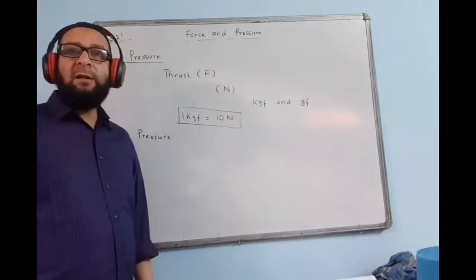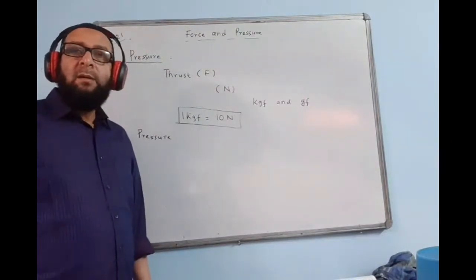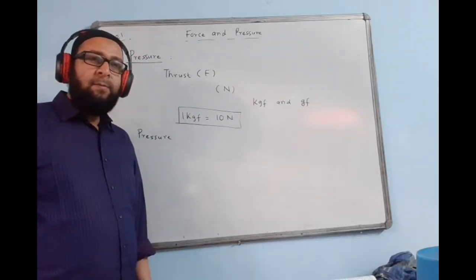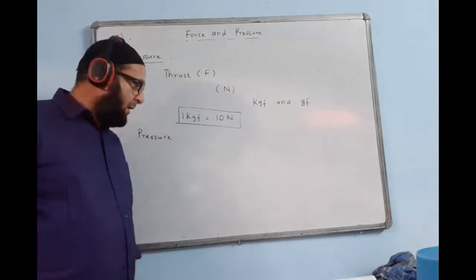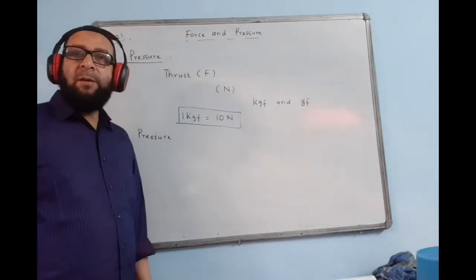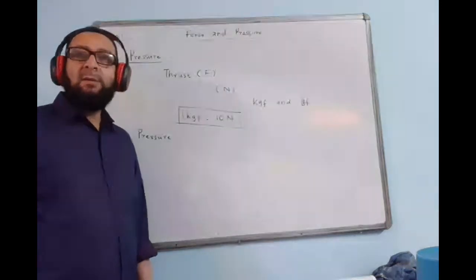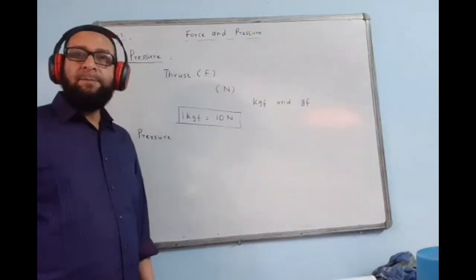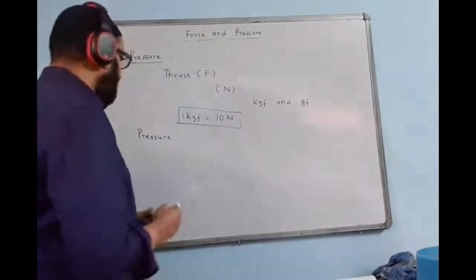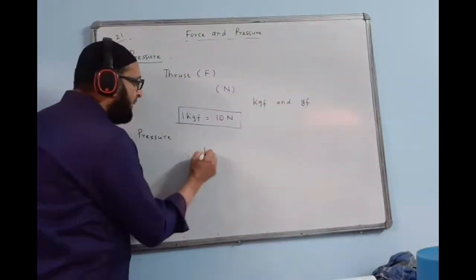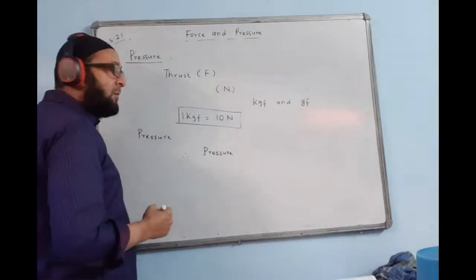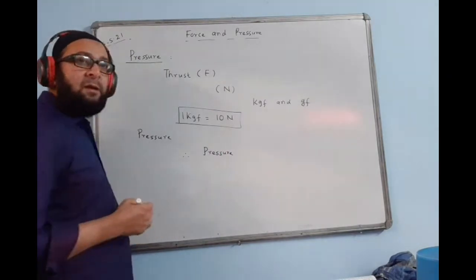Pressure is the thrust, under bracket force, close bracket, acting per unit area of the surface of a body. Therefore, write down the formula of pressure.